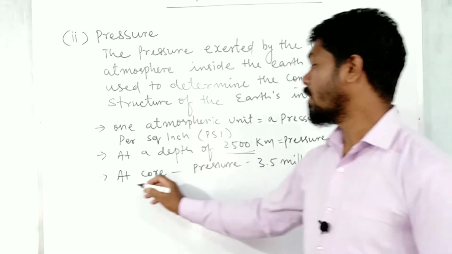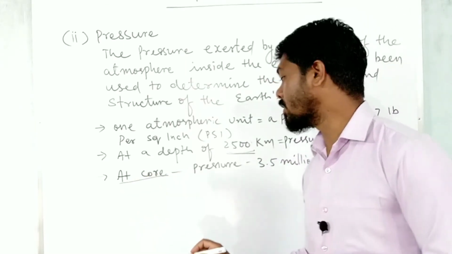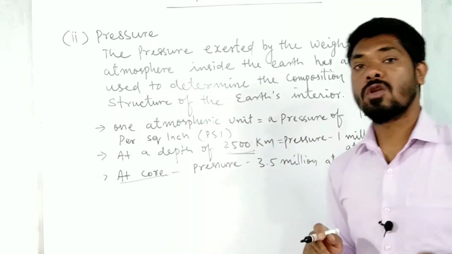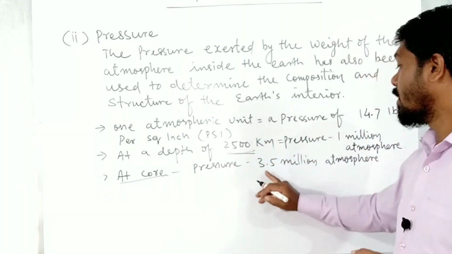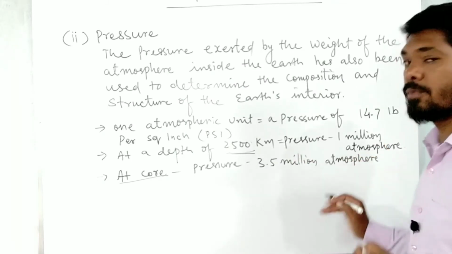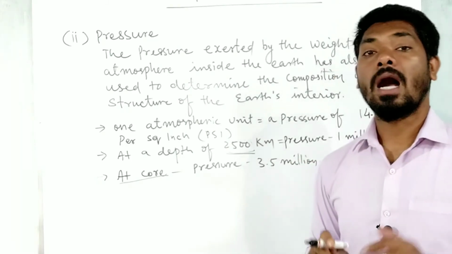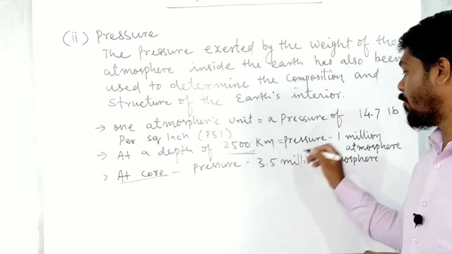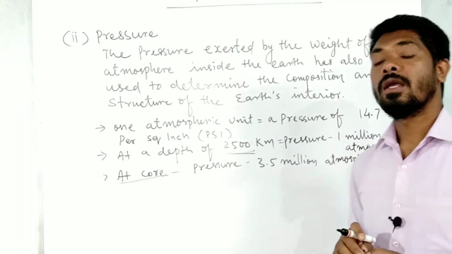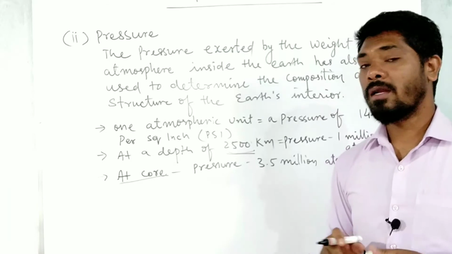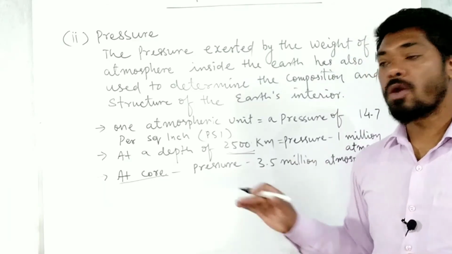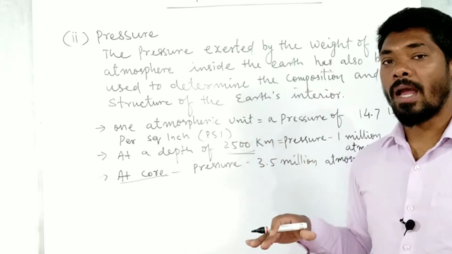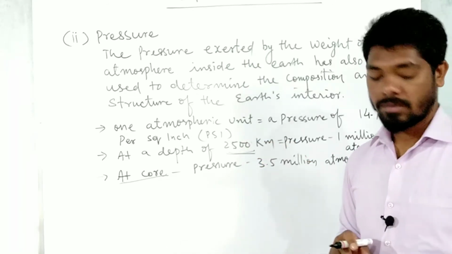So at the core, the interior part, the center of the earth, at 5,100 kilometers, the pressure will be 3.5 million atmospheres. Just imagine how much pressure the core has, 3.5 million atmospheres. So here the materials are a bit solid because of the pressure, right? Because of the atmospheric pressure and the surface of the earth.